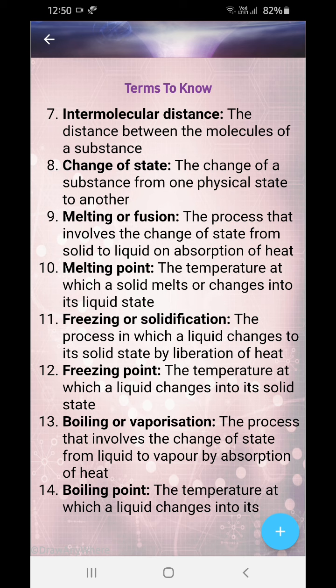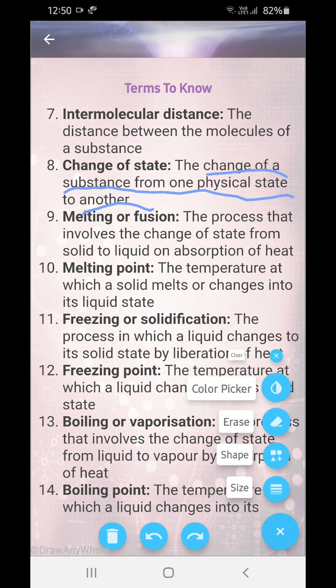Now, changes of state: the change of a substance from one physical state to another on applying heat or by removing heat. At this point, melting or fusion is the process in which the state changes from solid to liquid on absorption of heat.